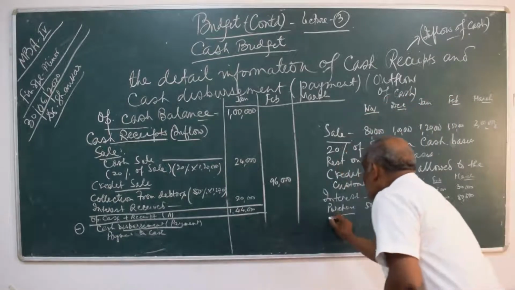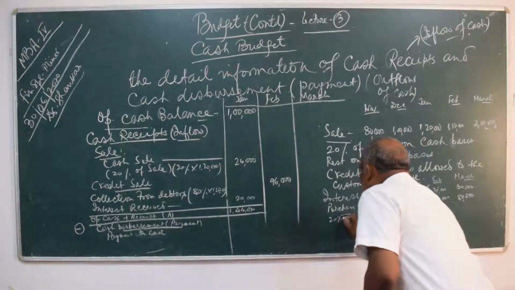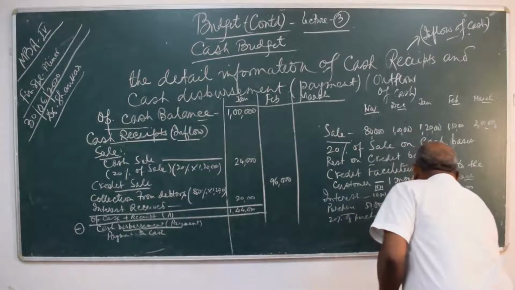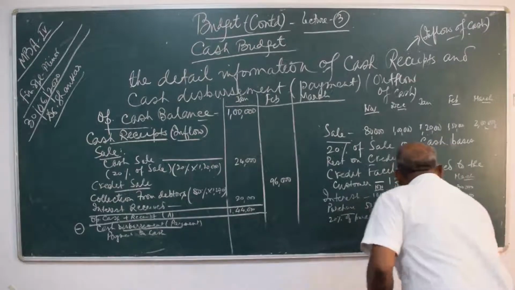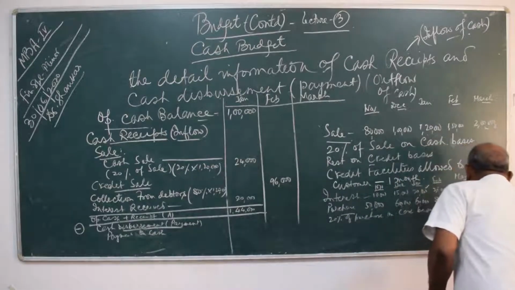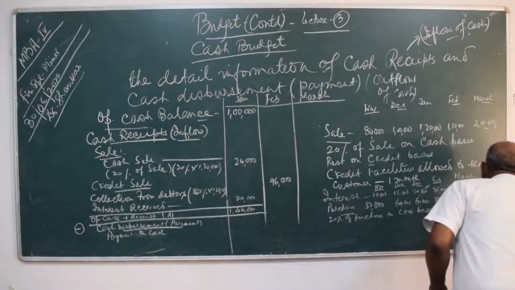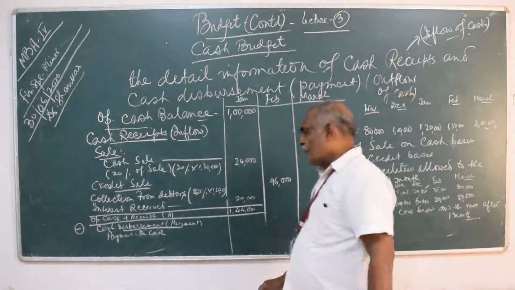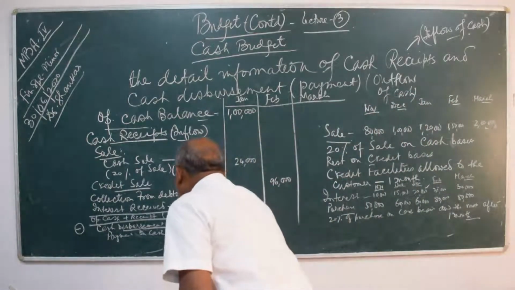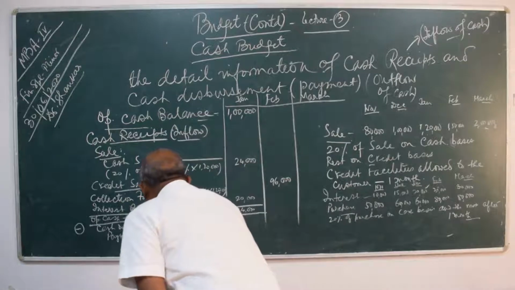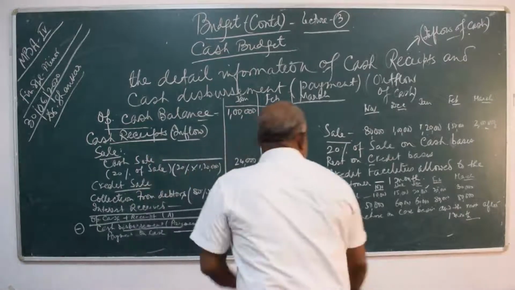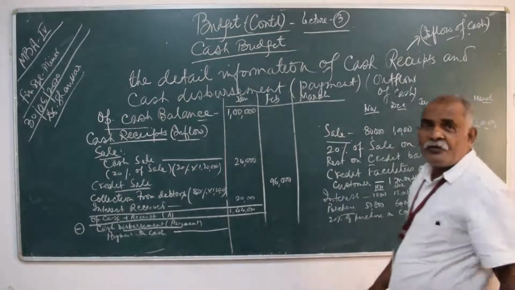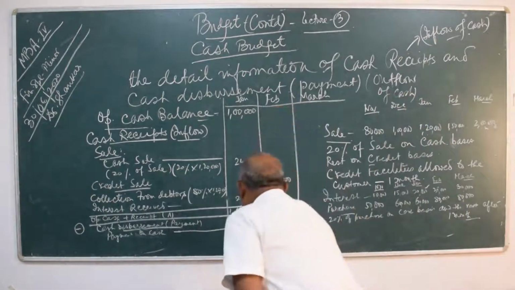Again, 20% of purchase on cash basis, and the rest after 1 month. Again the same thing. So cash purchase, payment on cash. How much cash you are paying? 20%. 20% of 60,000. 20% of 60,000 is how much? 12,000.